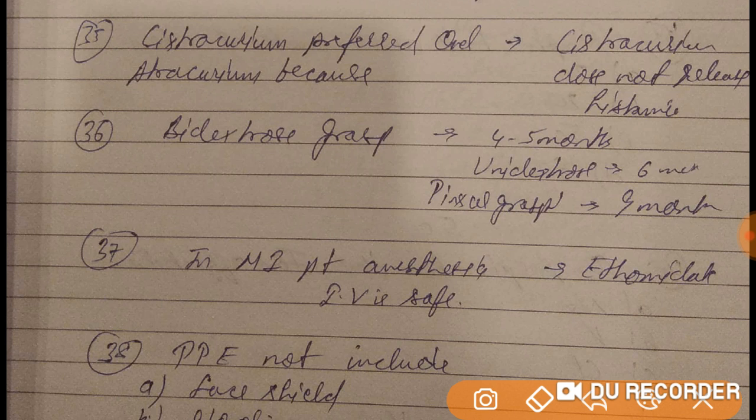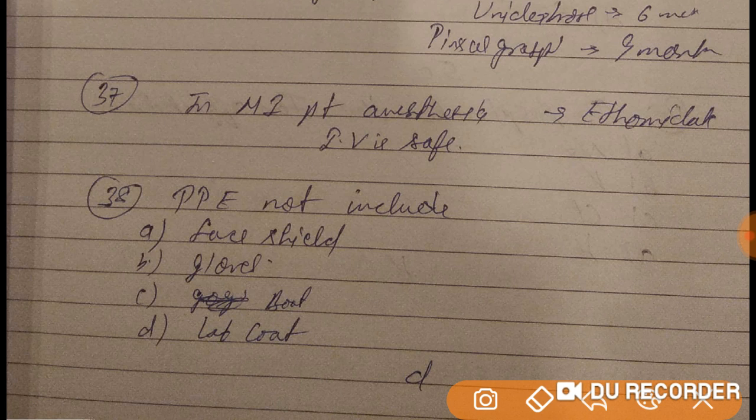Cisatracurium is preferred over atracurium because cisatracurium does not release histamine as compared to atracurium, and cisatracurium is potent also. Bidextrous grasp we see at 4 to 5 months, unidextrous at 6 months, pincer grasp at 9 months of a baby. In an MI patient, the IV anesthetic that is safe is etomidate. PPE is a personal protective equipment kit. It includes the face shield, gloves, boots, but no lab coat. No lab coat.